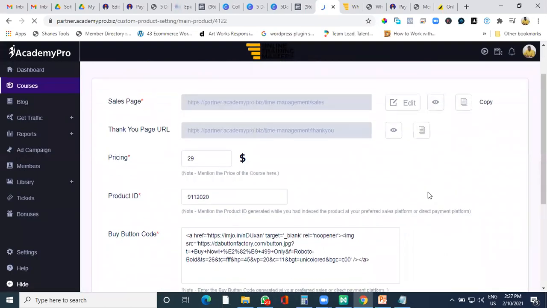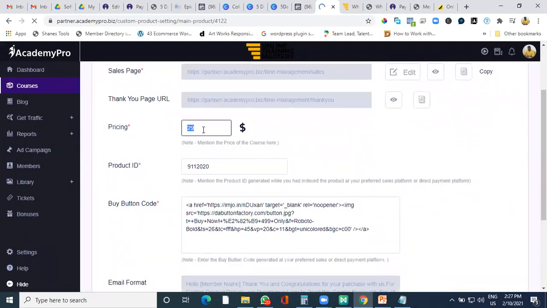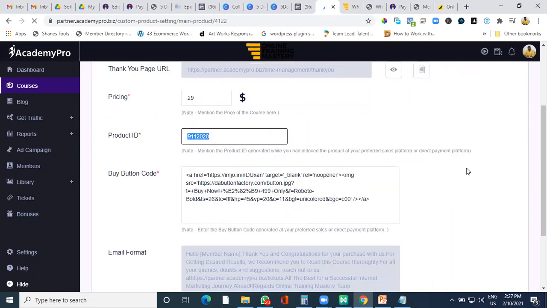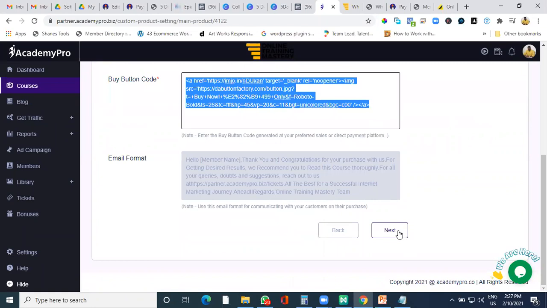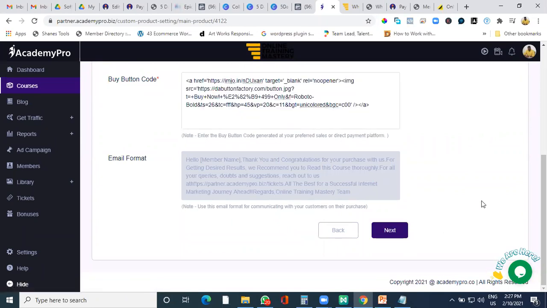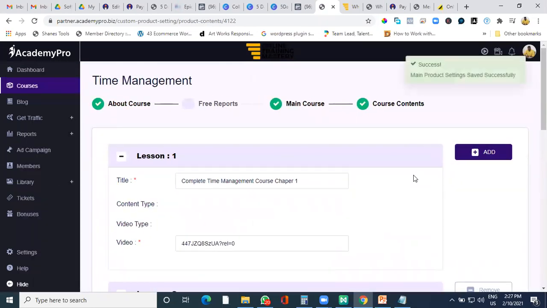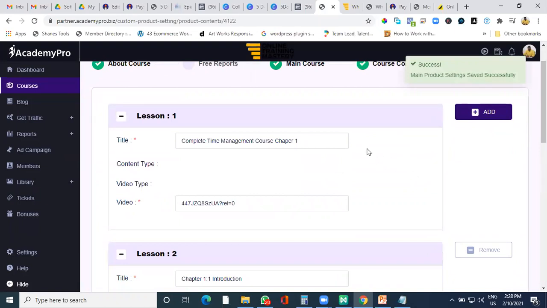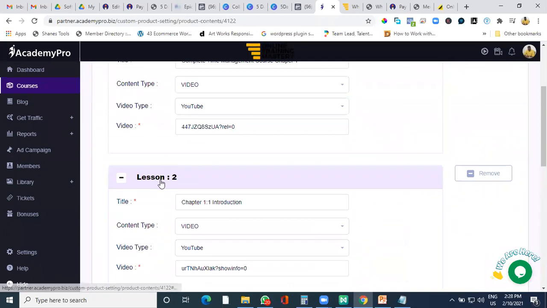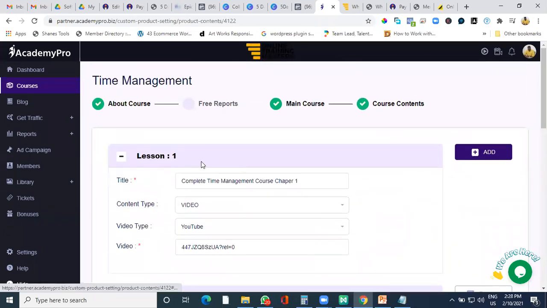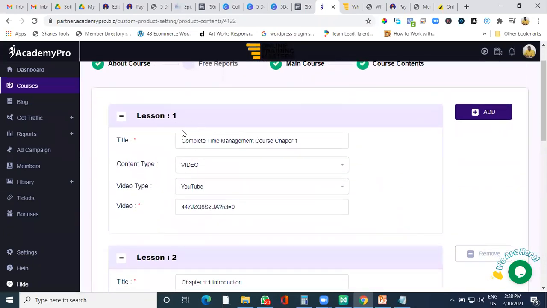Now, this is the area where again we are talking about putting up a price point for a course, putting up a product ID, copy pasting the button script and email format. We don't do anything. We click on next and that's it. As soon as you click on next, this is the last area wherein we are going to upload our courses. Now, when you're uploading your course, the lesson number 1, lesson number 2 that you're seeing is for your reference. It is not seen in the front end. I'll show you this also.